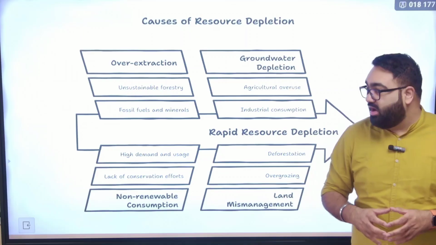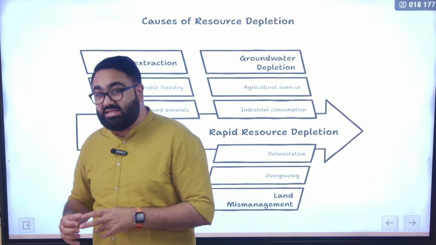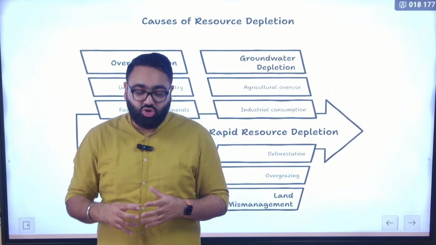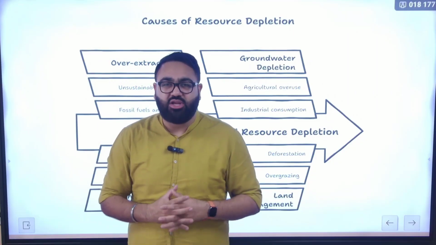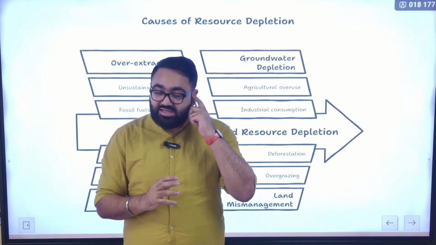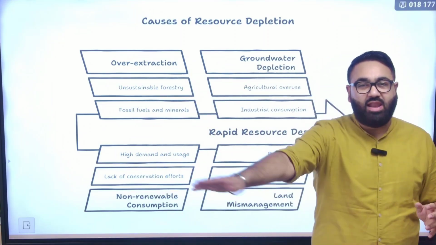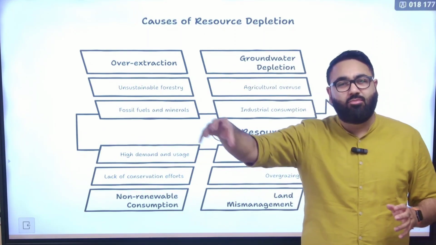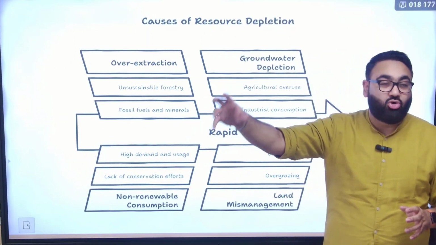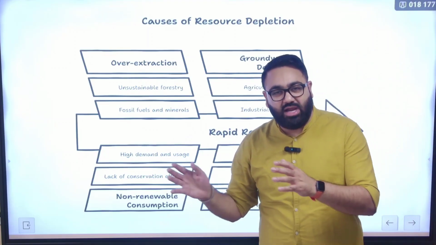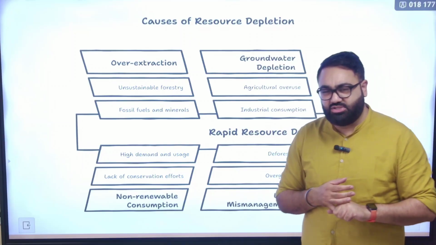First, the most important one, rapid resource depletion. This is mainly seen in two aspects. One, you will see large-scale deforestation. As the global population increases, the countries feel more and more pressured to cut down trees to have a level area where they can have more buildings, they can, let's say, make more factories, they can build more houses so that they can accommodate a larger population. That leads to cutting down of forests in large numbers.